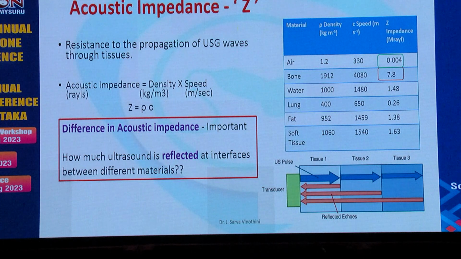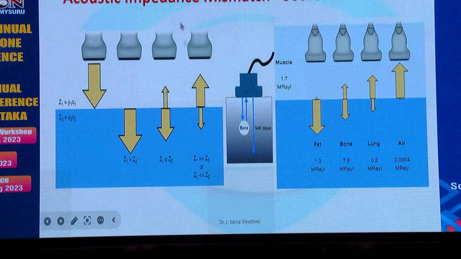The acoustic impedance is least for air, so the wave can easily pass through air, and it is the most for bone, so it has difficulty passing through bone. More than the acoustic impedance per se, it is the difference between the acoustic impedance of two tissues that is important, because that is going to determine how much of the wave is going to be reflected at each surface.